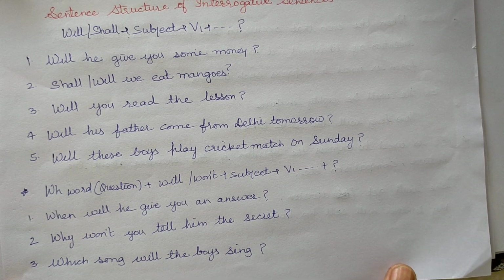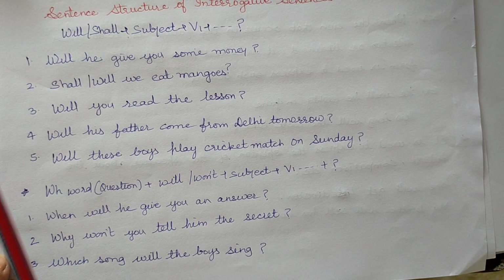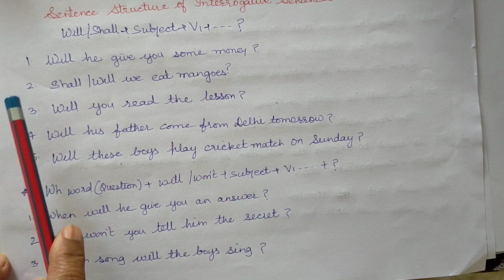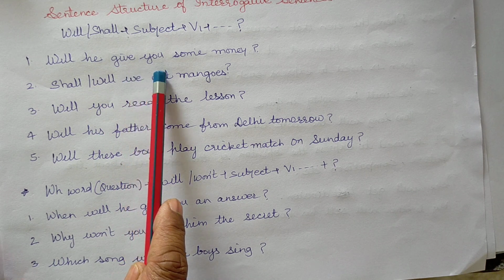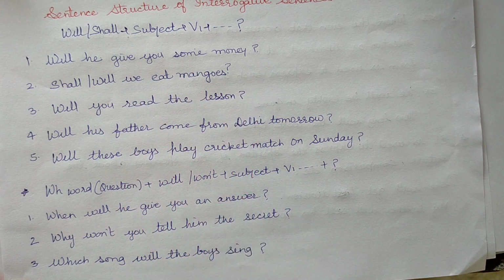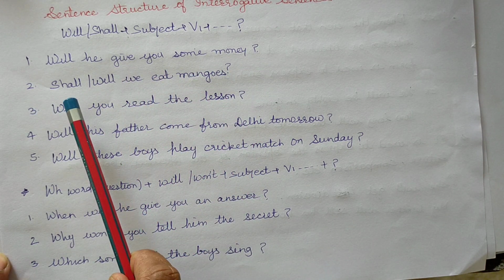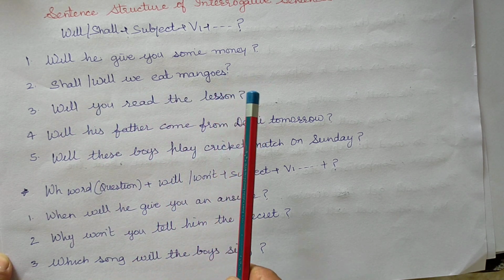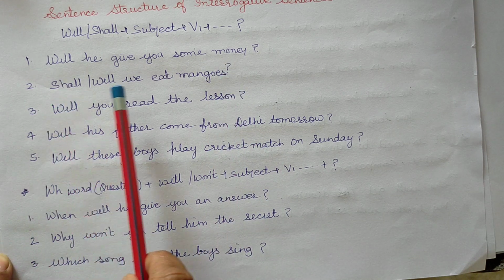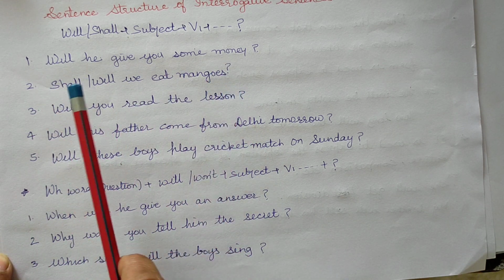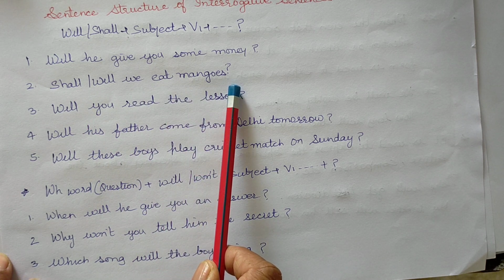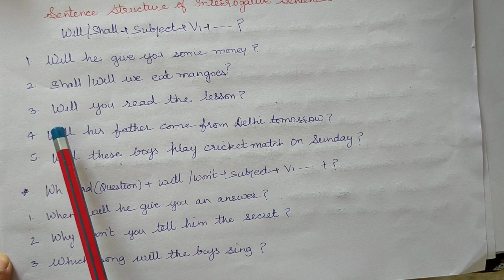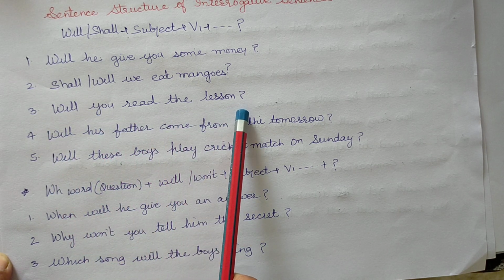First sentence, will he give you some money? Question mark. Shall or will we eat mangoes? Question mark. Shall we eat mangoes? Will we eat mangoes? Will you read the lesson?